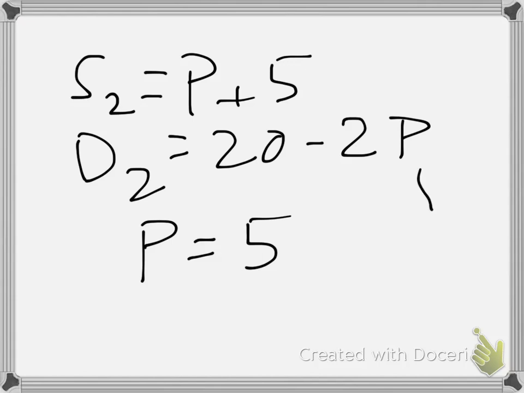If we plug that in, we get 20 minus 10 is 10, and the supply curve also gives 10, so a price of 5 makes supply equal to demand in autarky in the rest of the world. Since the rest of the world's price is lower than the large country's price, the pattern of trade will be that the large country imports from the rest of the world when they open up for trade.